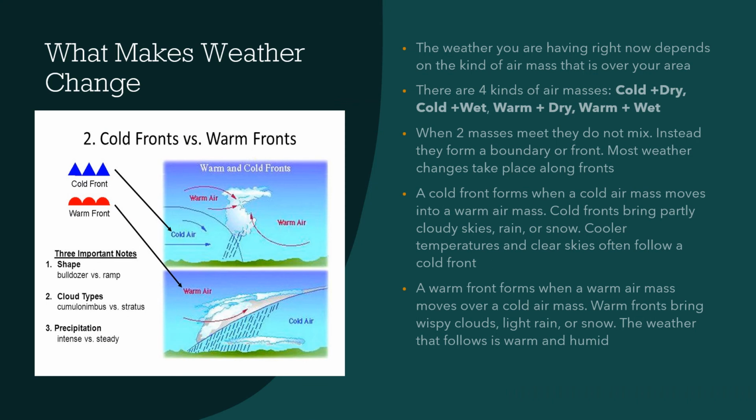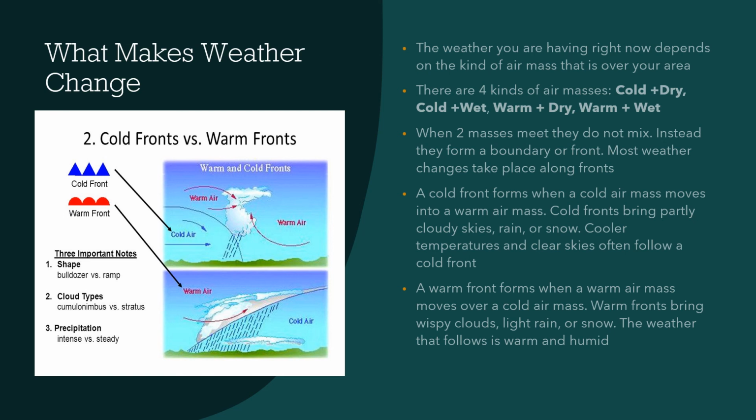What makes weather change? The weather you are having right now depends on the kind of air mass that is over your area. There are 4 kinds of air masses: cold and dry, cold and wet, warm and dry, and warm and wet. When 2 masses meet, they don't mix. Instead, they form a boundary or a front. Most weather changes take place along fronts.